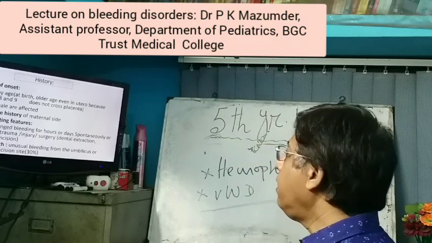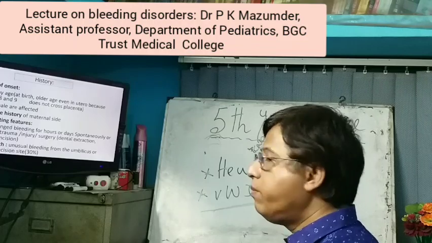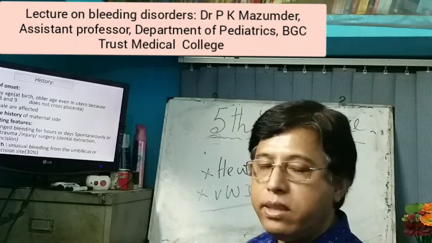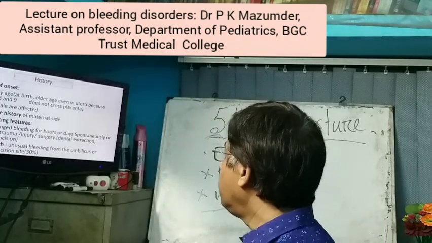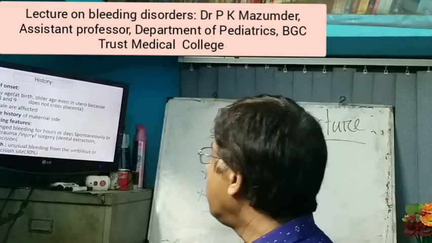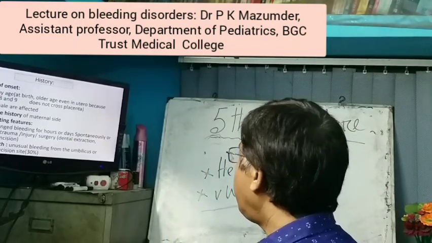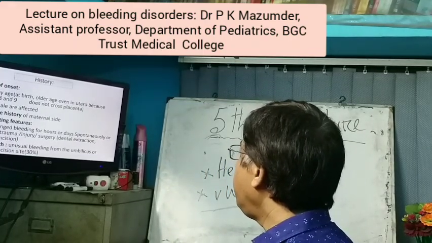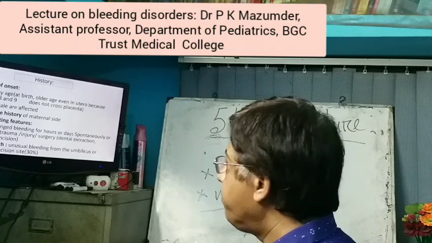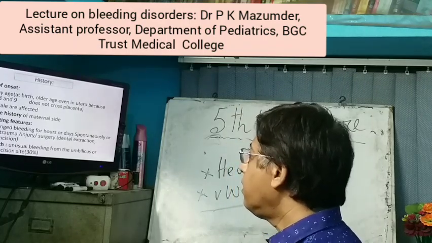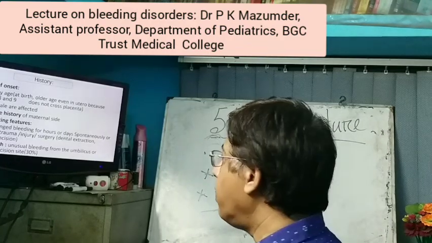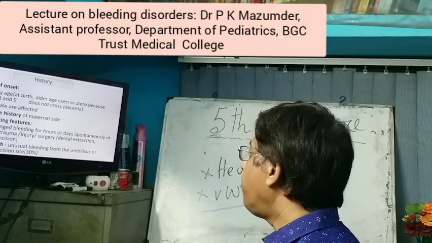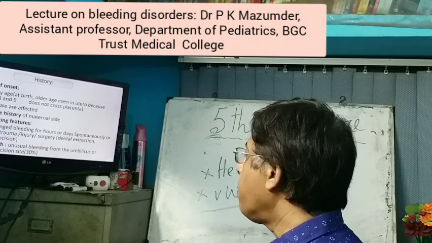Now diagnosis: history, examination and investigation. History: age of onset. Hemophilia may occur at any age, even at birth, because factor 8 and 9 do not cross the placenta. So any age, at birth, older age, even in intrauterine life. Sex: males are affected because hemophilia is an X-linked recessive disorder. There is also a positive history on the maternal side.